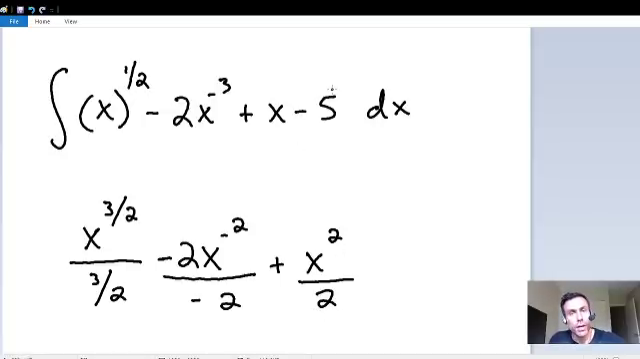And then moving on to our constant of negative 5. Anytime you integrate a constant, you just add an x. So that negative 5 after we integrate will be negative 5x. And with indefinite integrals, one thing we have to remember is that we always have to add a constant, plus c. This represents any constant as well. So now we have completely integrated this problem.